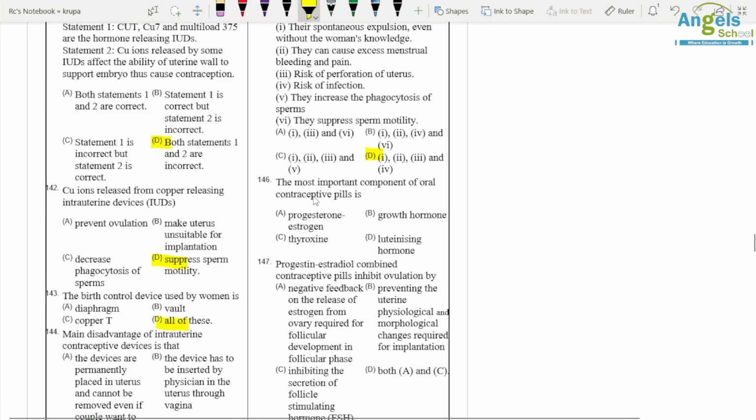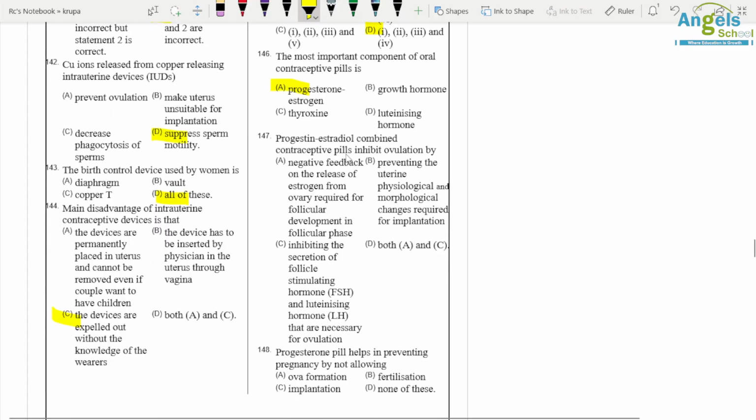The most important component of the oral contraceptive pill is the progesterone estrogen combination. The progesterone estradiol combination contraceptive pill inhibits ovulation by negative feedback of estrogen and its effect on FSH and LH.